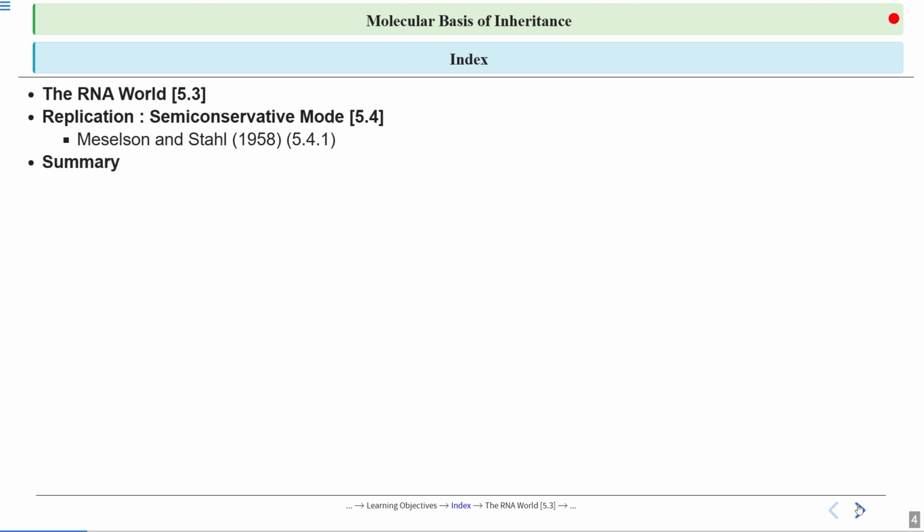Then there will be a summary. We will conclude our class and conclude how we have studied whatever we covered in today's class. Then there will be some NCERT based questions that we will discuss.